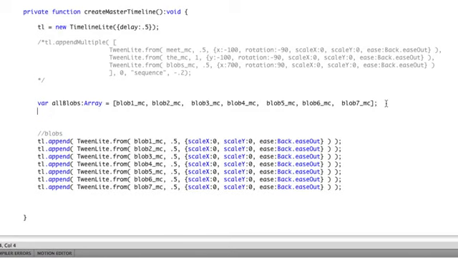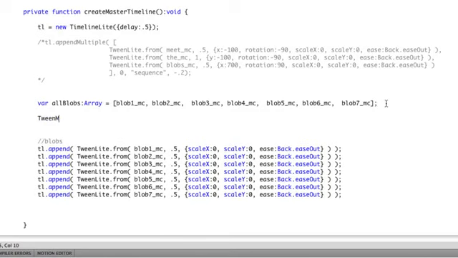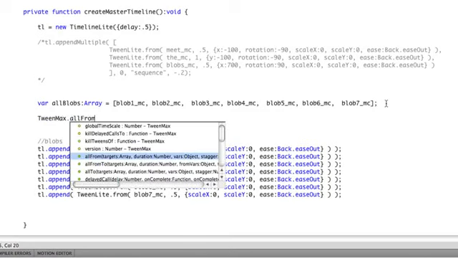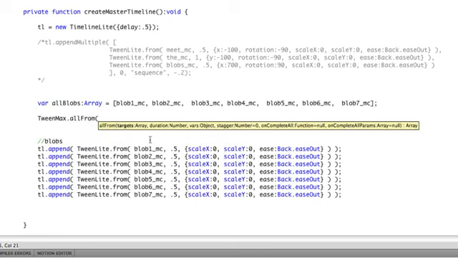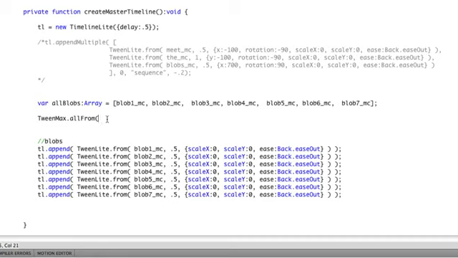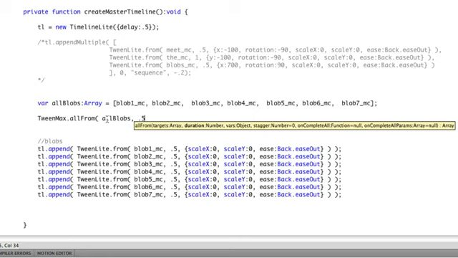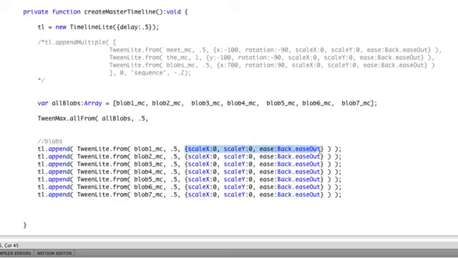And then I'm going to create a TweenMax.allFrom, and you'll see the first parameter that it wants is a targets array. So I'm going to give it my array of target objects called all blobs, and I'm going to say that each tween should take 0.5 seconds, and these are the properties that I should be tweening from.